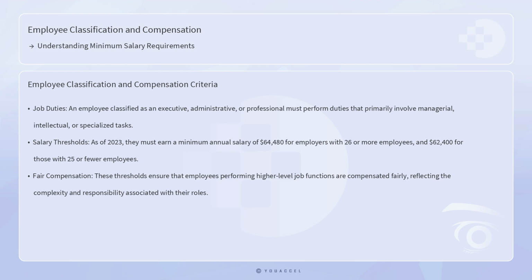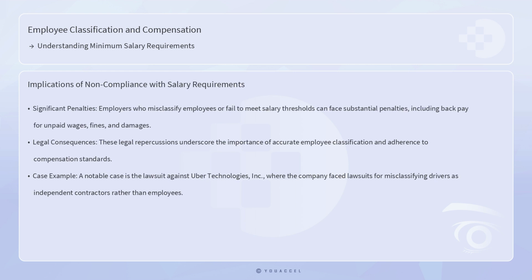These thresholds are designed to ensure that employees performing higher-level job functions are compensated fairly, reflecting the complexity and responsibility associated with their roles. The implications of failing to comply with minimum salary requirements are significant. Employers who misclassify employees or fail to meet the mandated salary thresholds can face substantial penalties, including back pay for unpaid wages, fines, and damages. These legal repercussions underscore the importance of accurate employee classification and adherence to compensation standards.